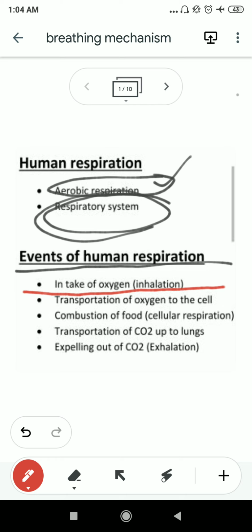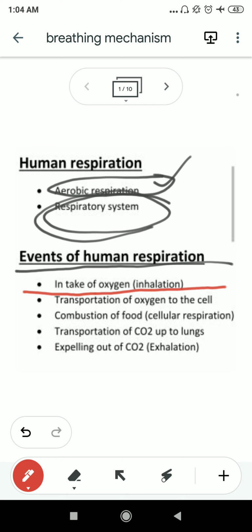Now, which organ will help in this process? How will this process carry on? What is the mechanism behind it? We will discuss later. Here, you just see the events one by one so that you can have an overall idea about the events of human respiration. Now, the next event after the intake of oxygen is transportation of oxygen to the cell. That means the oxygen which was already taken in by inhalation needs to be transported to the particular cell.